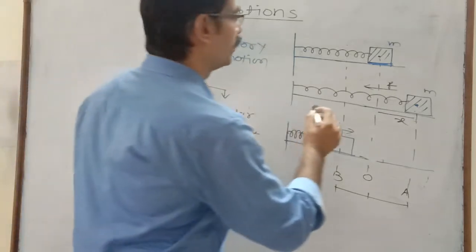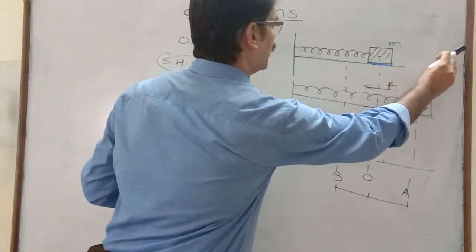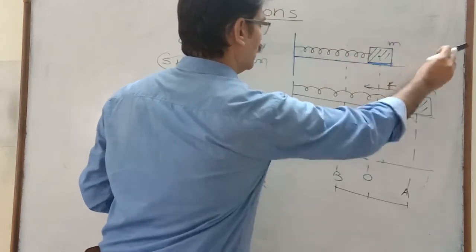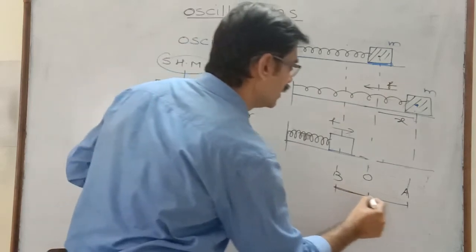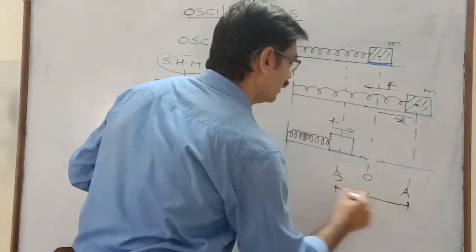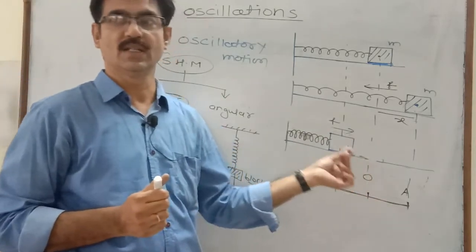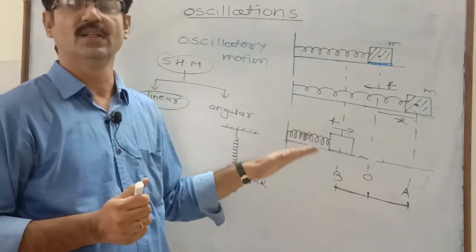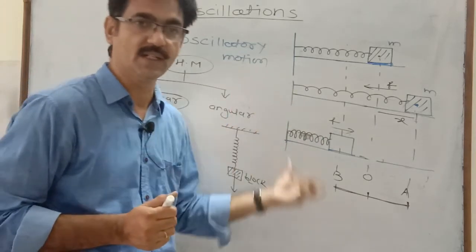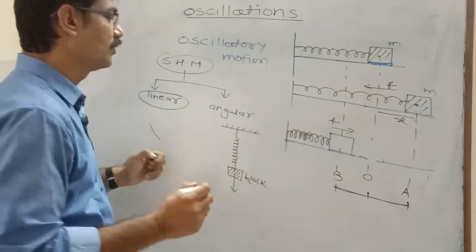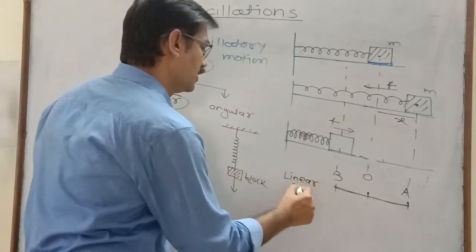Thus this block, when displaced from the mean position towards the right and released, performs vibration about its mean position. This path is a linear path, and this motion is called linear SHM. Then we have to explain what linear SHM is. We have to define linear SHM. From this observation, we can define linear SHM.